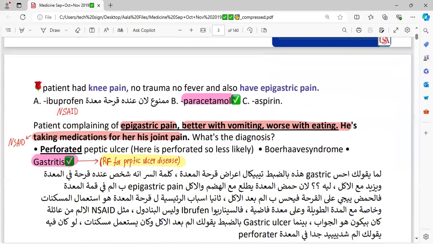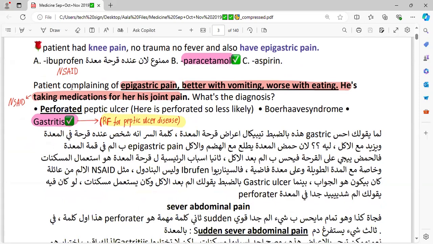Patient had knee pain, no trauma, no fever, and also has epigastric pain. So they are giving you the clue. The patient must be taking a painkiller for the knee pain, and the complaint is epigastric pain. So what would be the answer? This is NSAID induced epigastritis or peptic ulcer. So we cannot give NSAIDs to a patient who is already having epigastric pain. How would you manage that pain? Through paracetamol, for the knee joint pain.